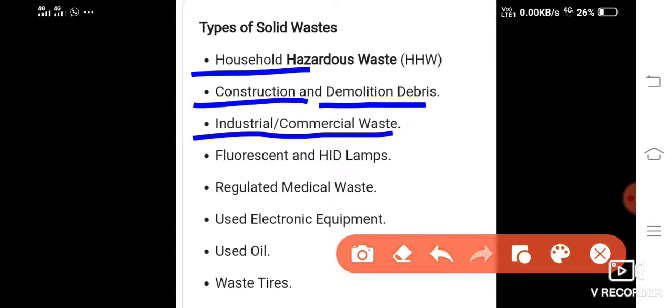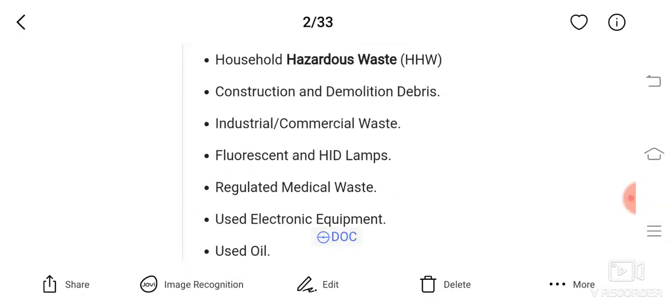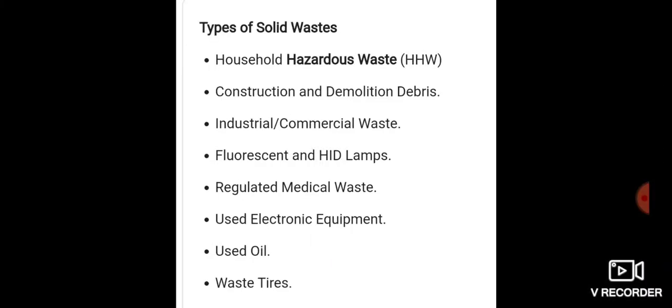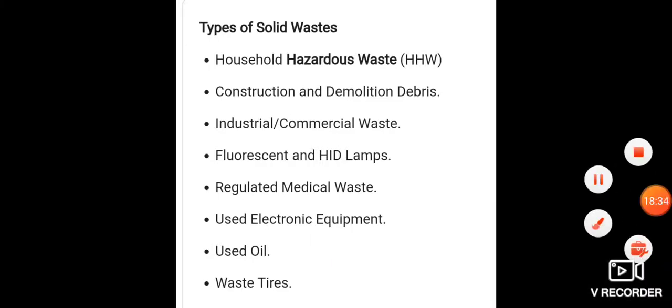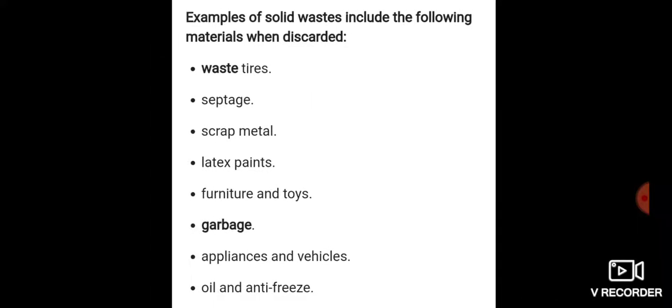Then industrial and commercial waste, fluorescent and HID lamps, it's harmful, isn't it? Regulated medical waste also. Then used electronic equipment, electrical equipment which is not working, you are going to throw it away, so that becomes a solid waste. Then used oil waste, tires also you just throw away, so all these are solid waste.